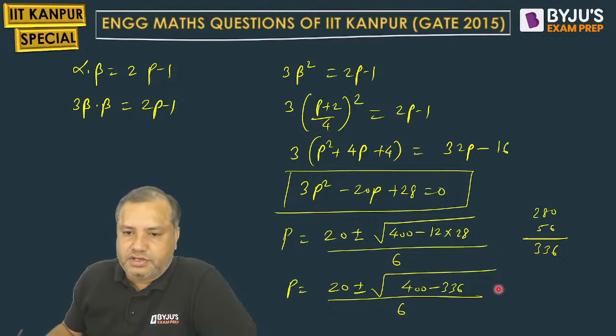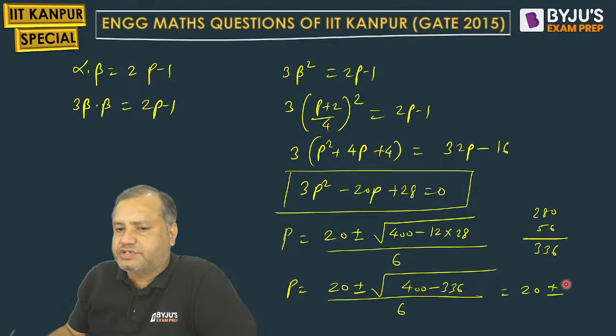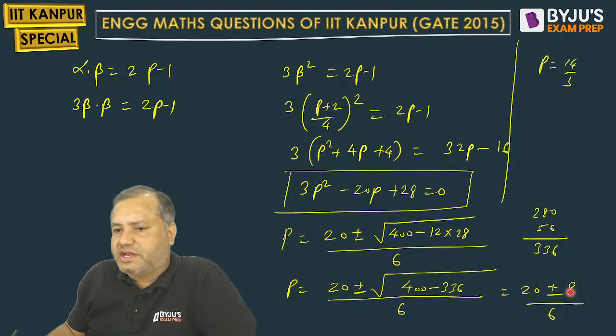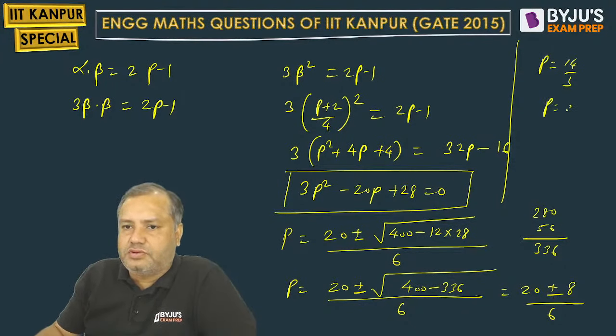Upon 6. So 20 plus minus root of 400 minus 336, which is 64. The square root of 64 is 8, upon 6. So one of the values is 20 plus 8 by 6, that is 14 by 3. The other value is 20 minus 8, that is 12 by 6, that is 2.